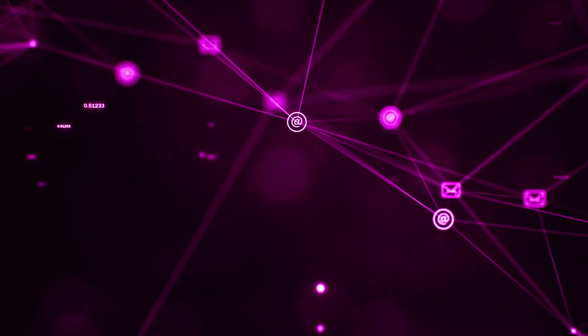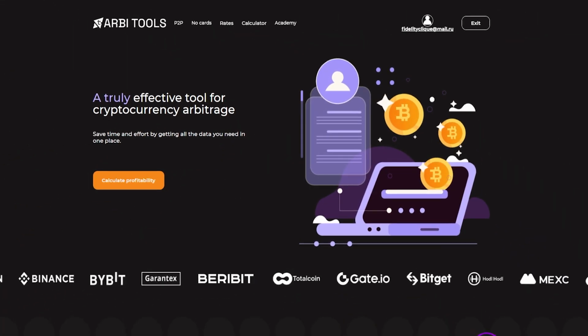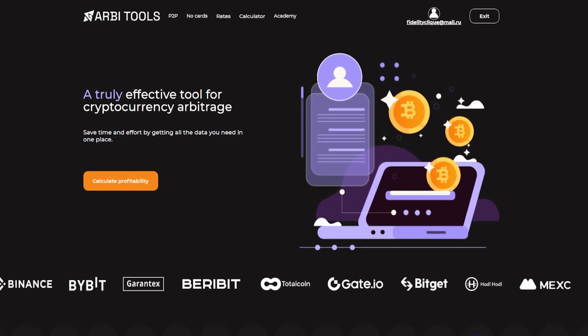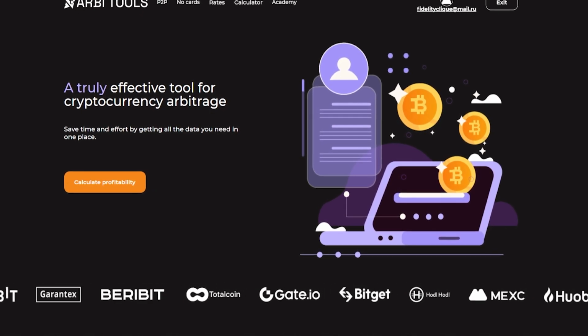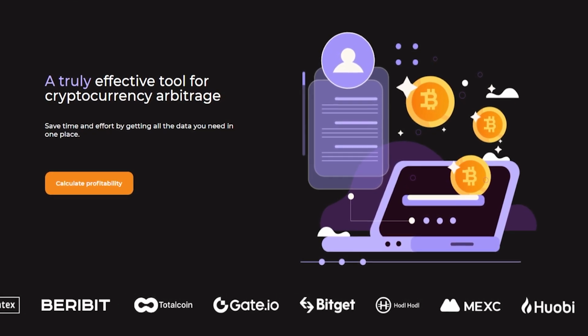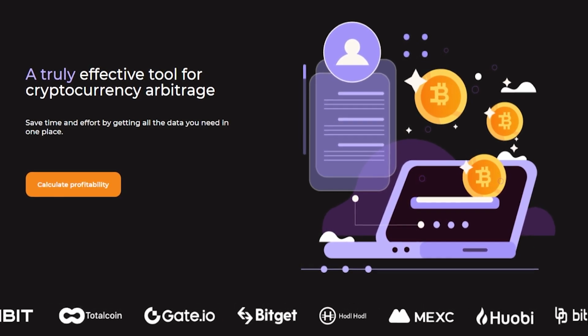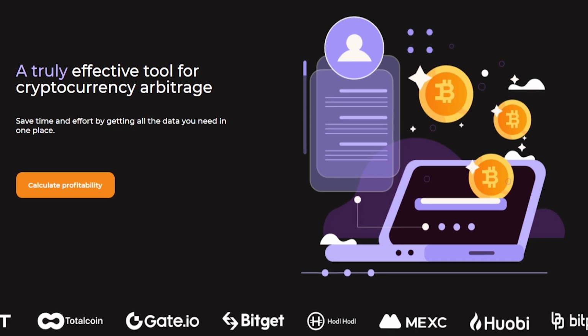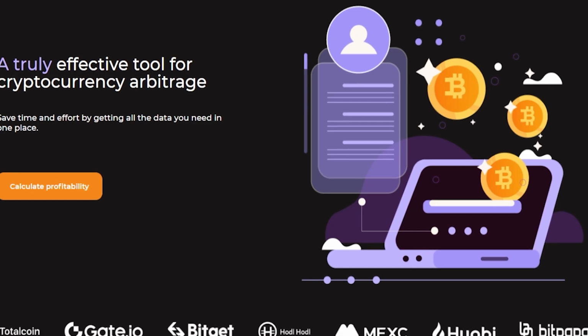One way for a beginner to earn through P2P is to use services that provide free working P2P links. Simply put, a working P2P link is a connection that can definitely bring you a profit. That is, all commissions and percentages have already been calculated, and if you make this deal, you will make some profit. As you understand, you can do this manually, but why do that if there are ready-made tools that can find them for you? Suppose there is such a service. This is not an advertisement, just showing you an example. Here is the P2P price parameter, and here are already prepared working links available for free, on which you can earn money. You can choose, for example, USDT, Bitcoin, Ethereum, basically any pair.